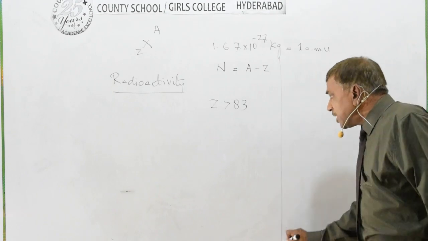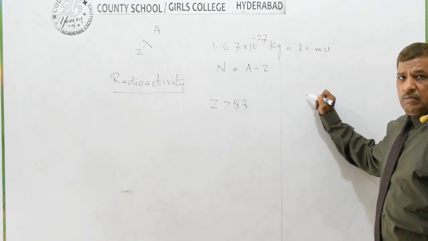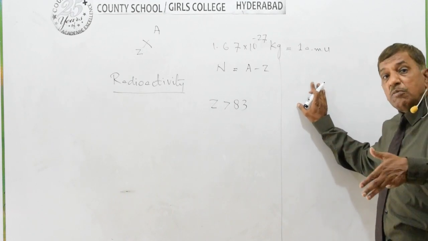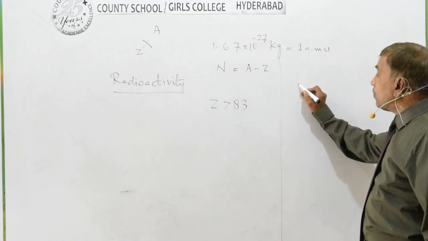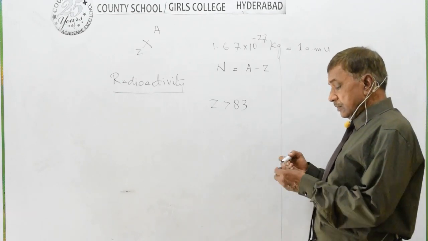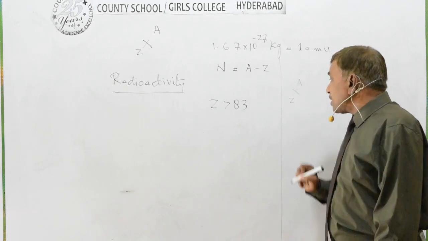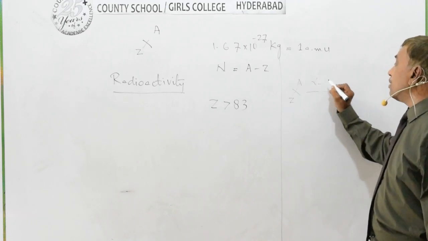We also noted that in alpha emission, an element will undergo spontaneous emission of radiation in the form of alpha rays. So alpha rays means when there is decay of an element, suppose there is an element and there is alpha emission from the nuclei.